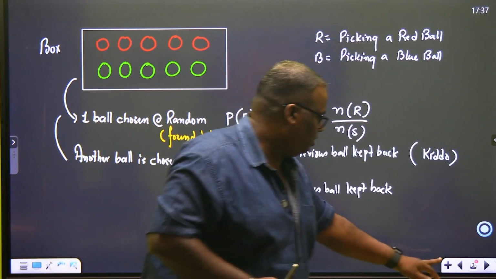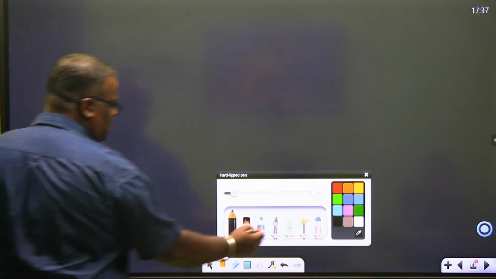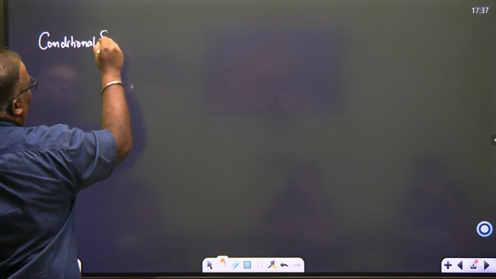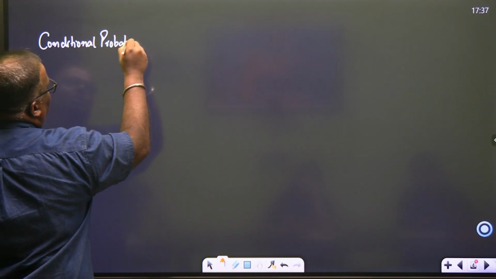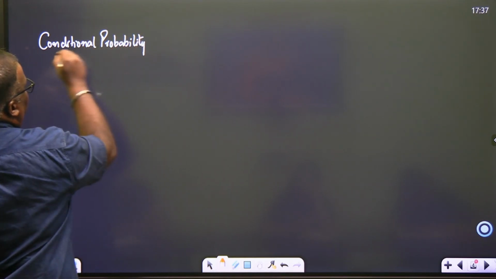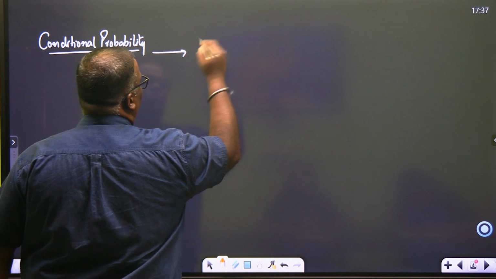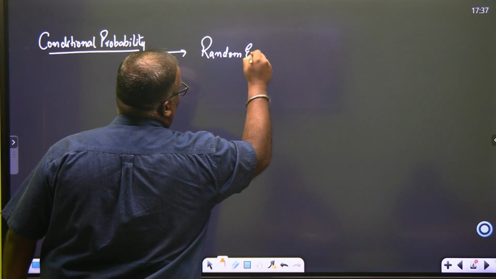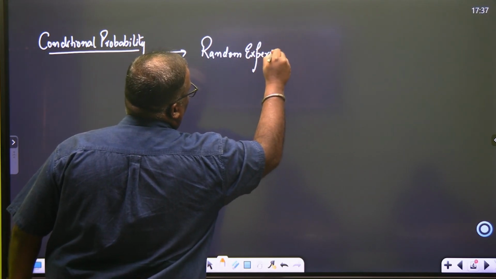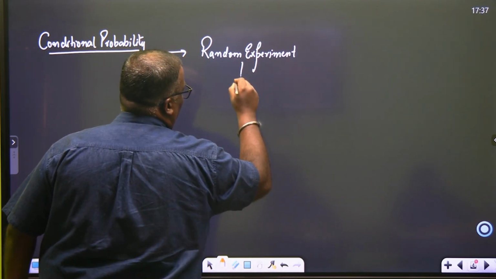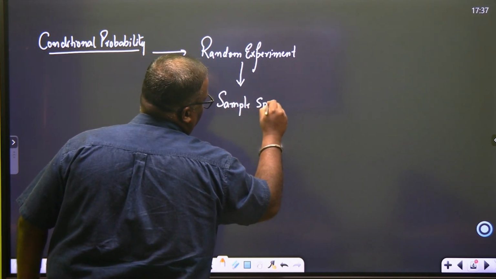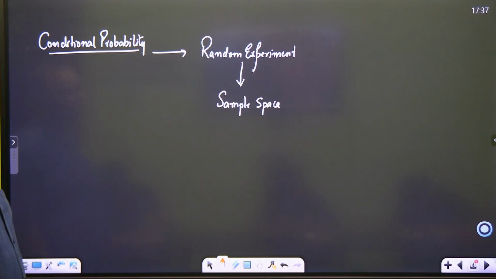this brings us to the very basics of conditional probability. We'll see some more examples. In conditional probability, the scenario for your grade 12 will be something like this. There will be a random experiment. No questions asked, beta. There will be some random experiment. Out of this random experiment, a sample space will be created. Every problem, a sample space will be created.